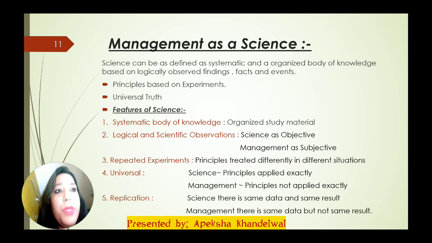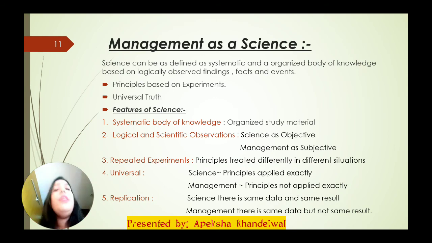Systematic body of knowledge means, we know that in science we have proper books, proper study material, and organized study material, by reading which we get the knowledge. For example, any scientist becomes a scientist after reading certain dignified, clarified books, and then they do something creative related to the law. Am I right?